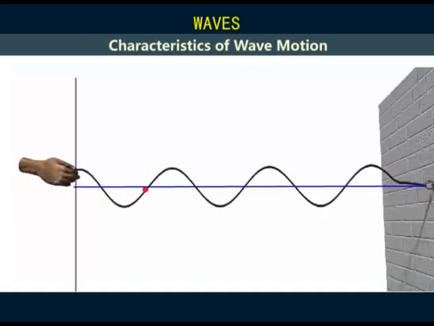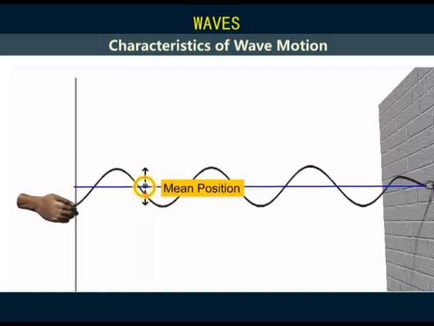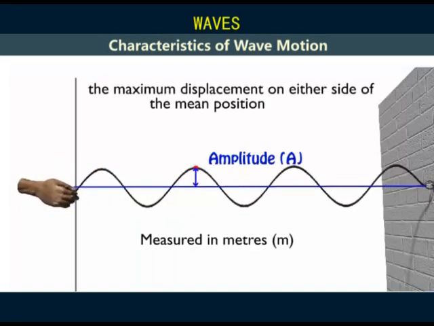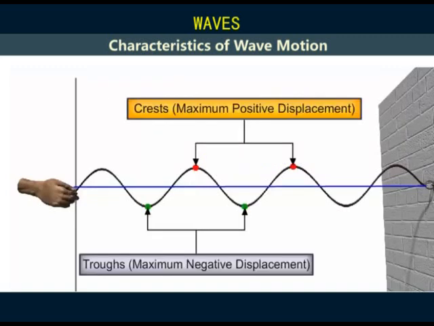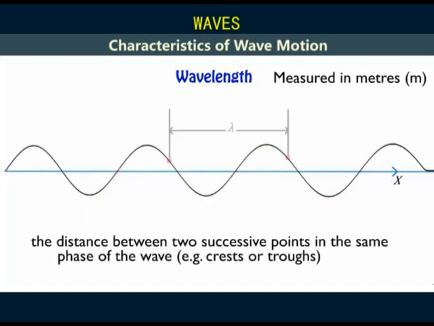We saw in sinusoidal waves that particles vibrate up and down about their mean position. The maximum displacement on either side of the mean position is called amplitude A, measured in meters. The highest point on the positive side is called a crest, and the lowest is called the trough. Wavelength lambda is the distance in the x direction between any two consecutive repetitions of the shape of the wave. It is the distance between any two consecutive crests, troughs, or any two consecutive points in the same phase of the wave.